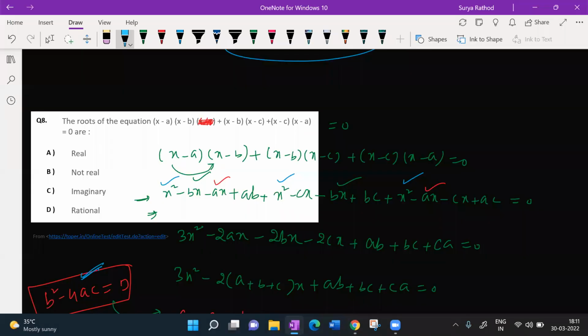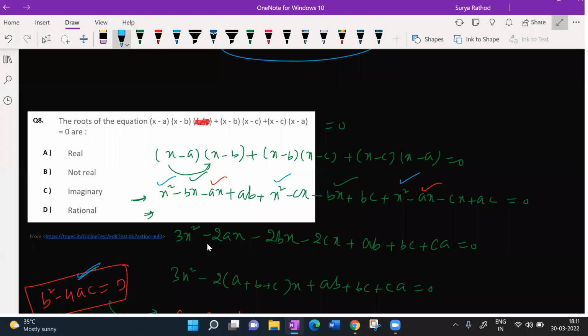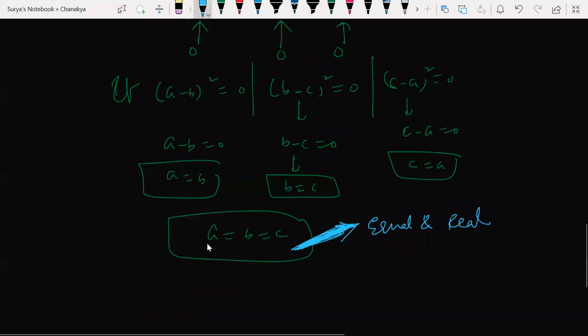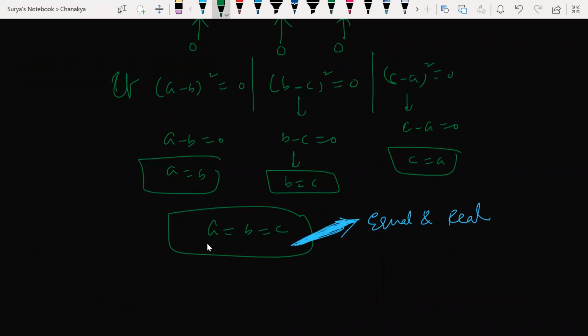Yes. Now look at this here. My answer, what I got, is a is equal to b is equal to c. Can we write like this? Now a is equal to b is equal to c is nothing but what? They are equal and real or not? Understood my point? But we say that whenever I get two roots, something like that, after solving a